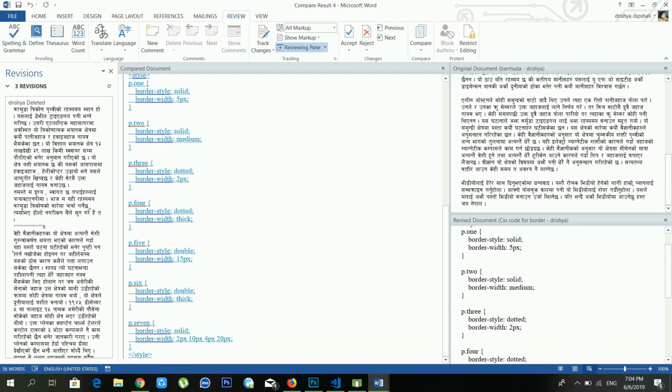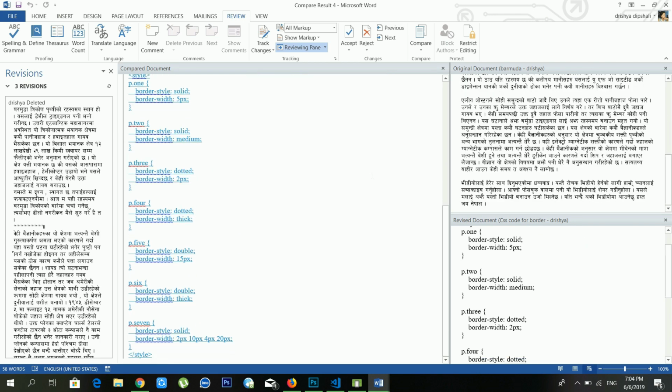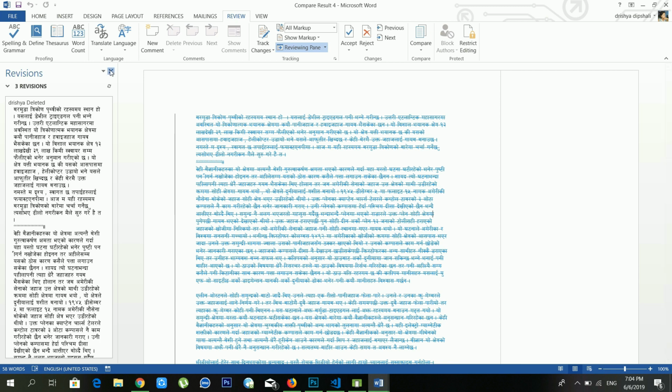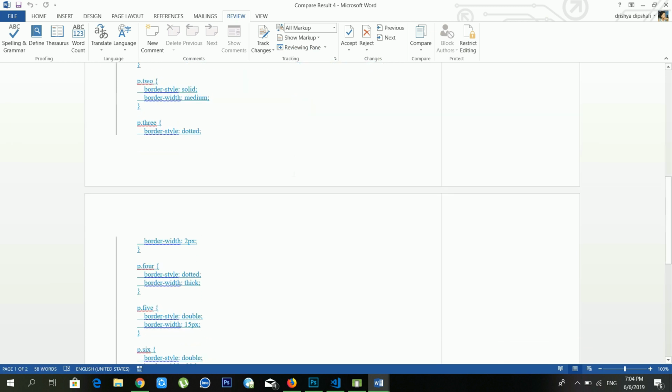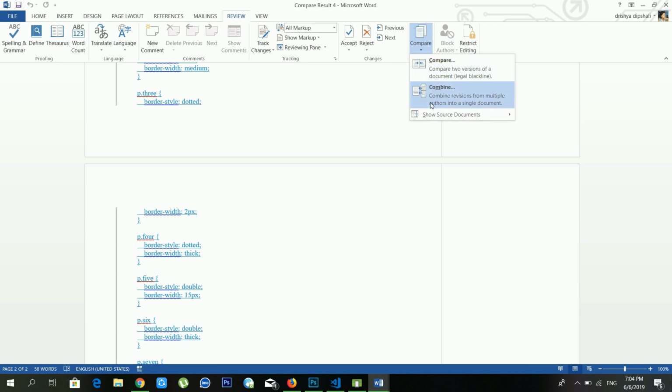So it's already compared that document. And I think if you want to compare, this one will be useful, but it is not a very useful option for us. Another option available is combine. If you want to combine two documents, in that case you have to use combine.